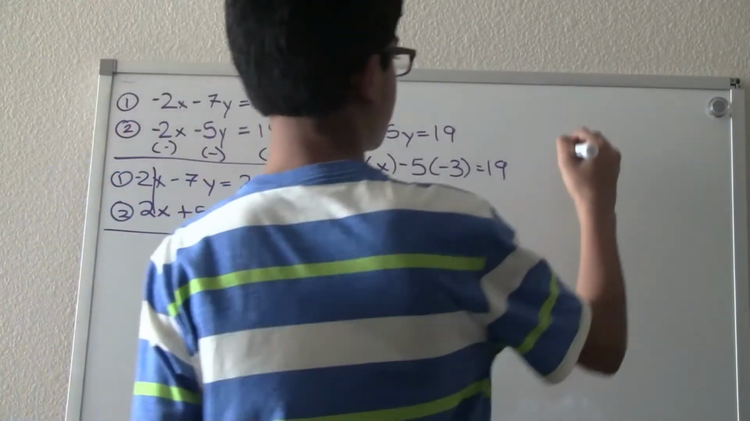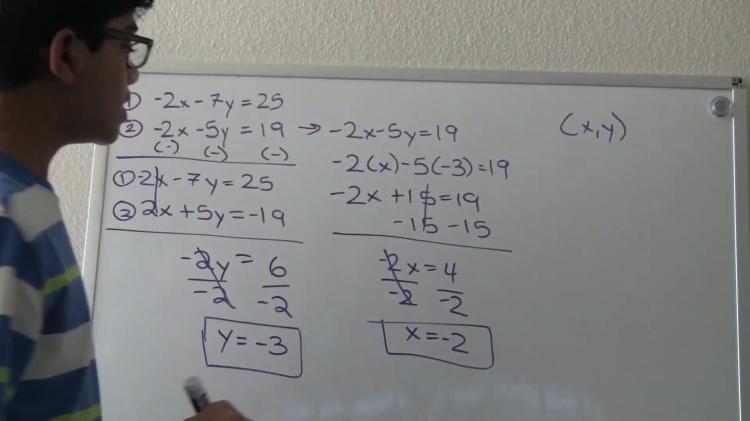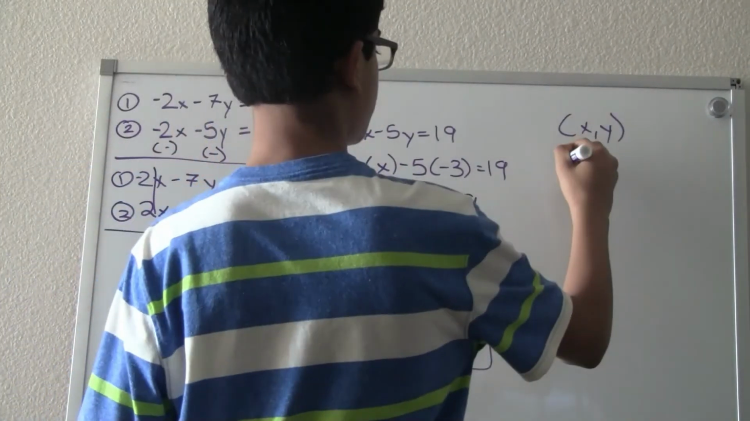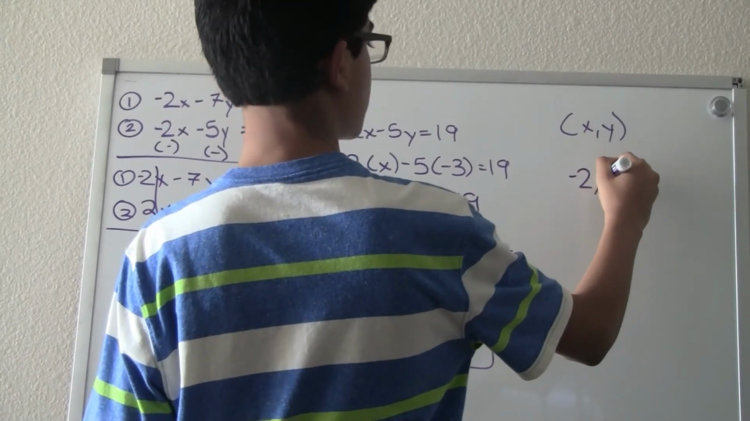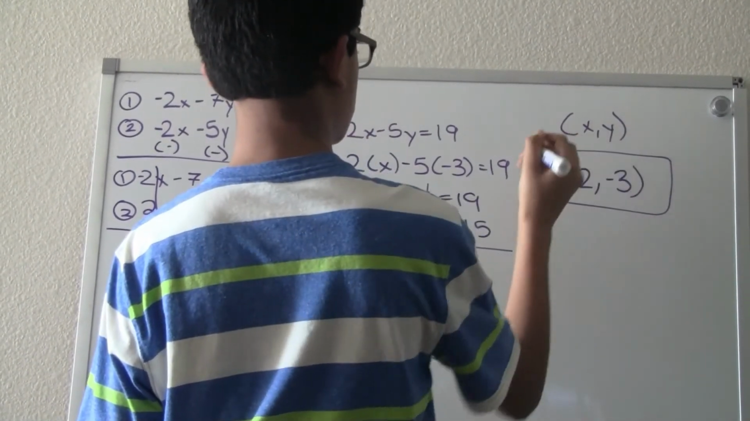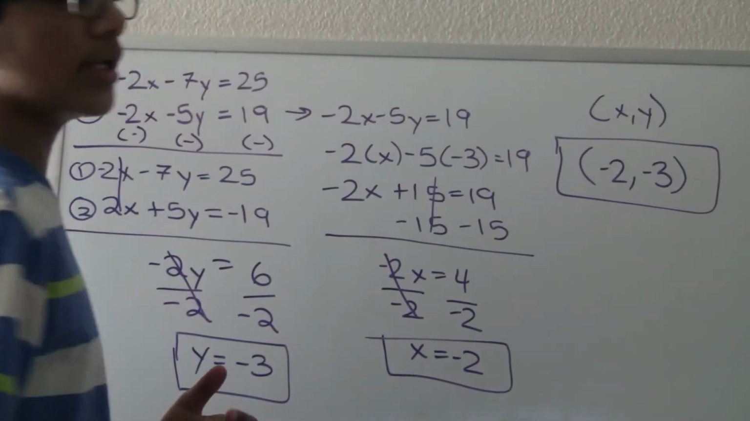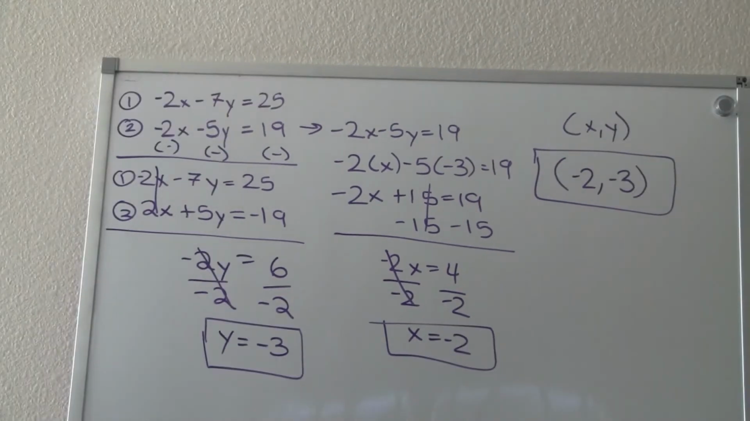So now we just have to put this in x comma y form, or coordinate form. So x is negative 2, and y is negative 3. So this is the point in which the two lines intersect. Negative 2 comma negative 3, where x equals negative 2 and y equals negative 3.